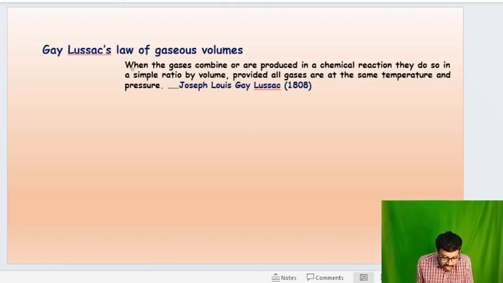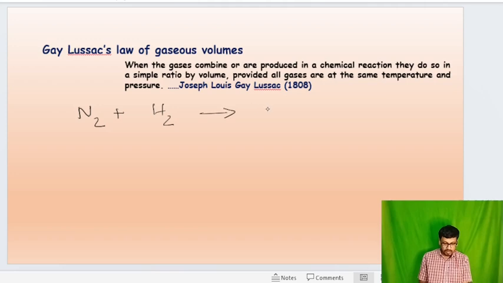The next one is Gay-Lussac's law of gaseous volumes. He states that when gases combine or are produced in a chemical reaction, they do so in a simple ratio by volume, provided all gases are at the same temperature and pressure. That means, say, nitrogen and hydrogen react with each other and form ammonia.